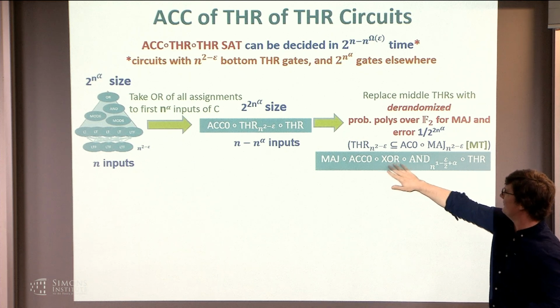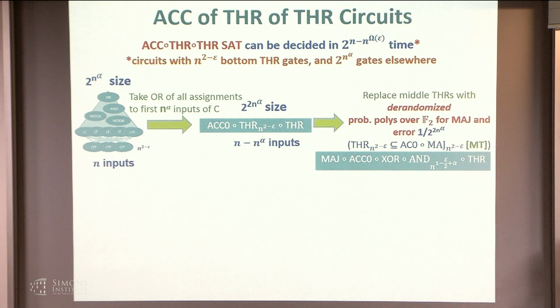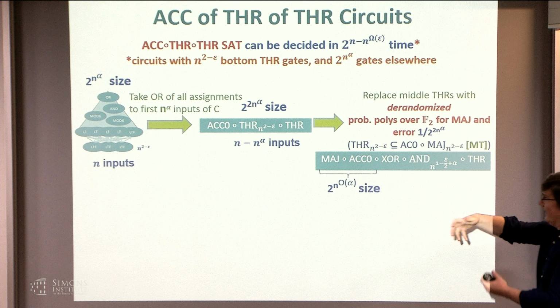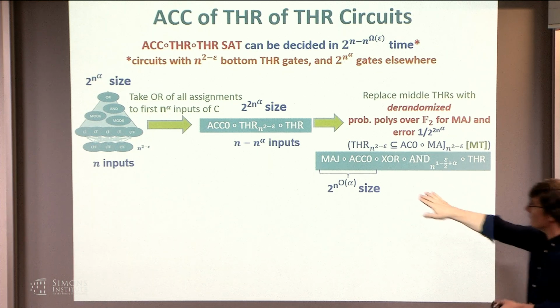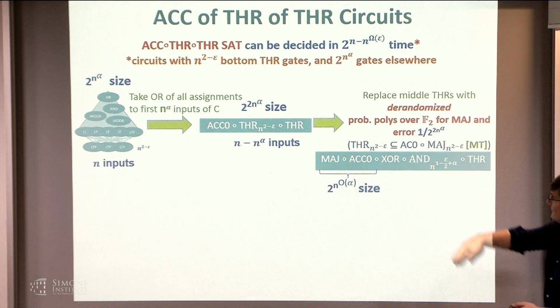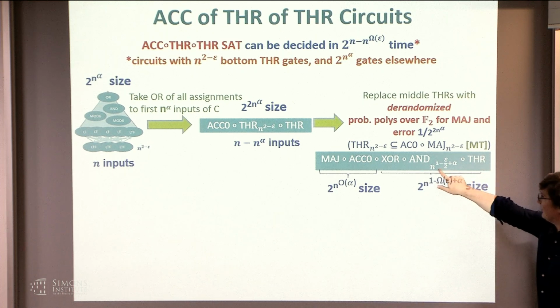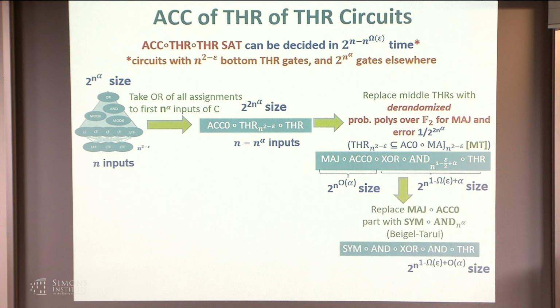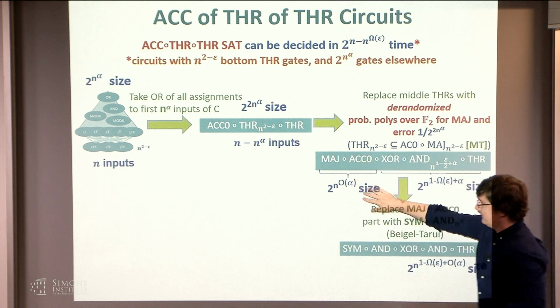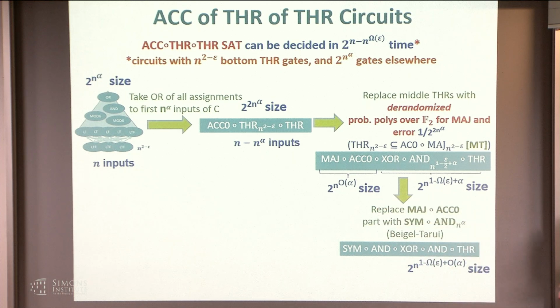So it looks like this: over F2, it's just some XOR of ANDs of lowish degree. Now this top part is still small size. Before it was just some OR of stuff, and now I'm taking some majority of that stuff. And this thing here is slightly larger, just because it's getting close to n because of this degree here. Now the idea is you take this part, which is still somewhat small, and replace it with a SYM of ANDs in this Beigel-Tarui translation, which is again a standard thing to do with ACC 0. Okay, you do that.